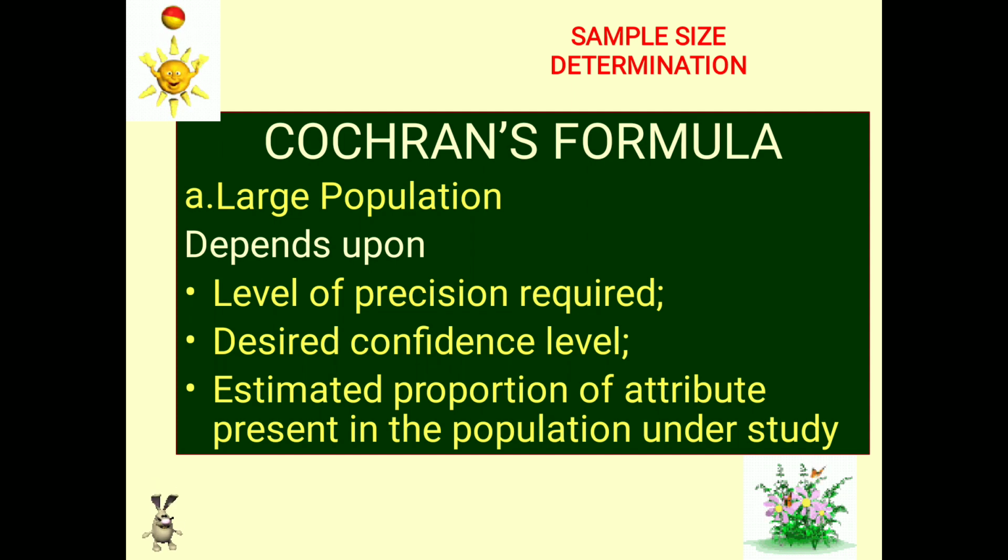For example, suppose we are going to study the students studying in +2 in all schools of Punjab state. We feel that almost 60% are girls. So the estimated proportion of girls in the population we can count as 60%. It means boys are 40%.